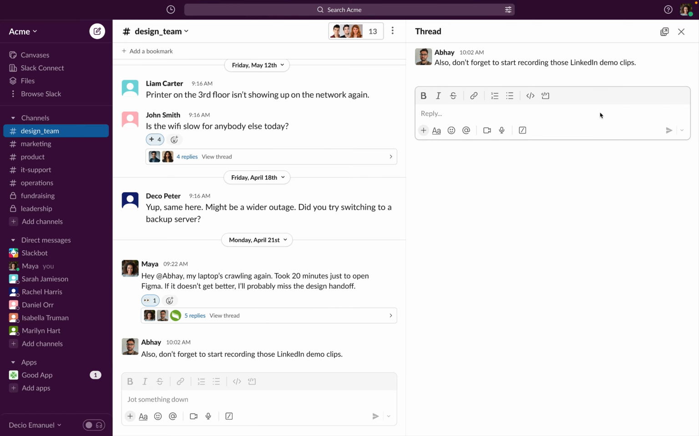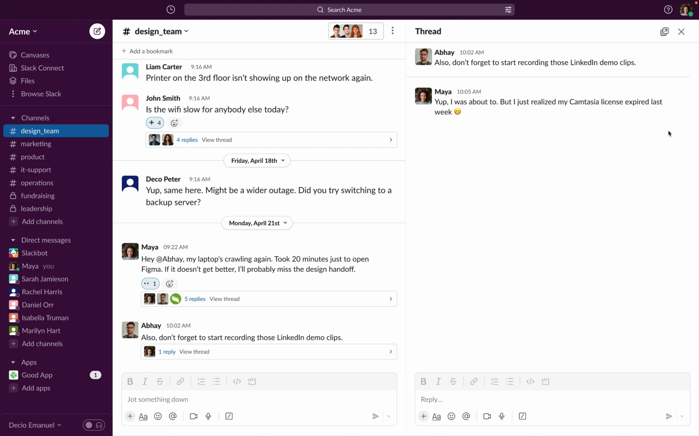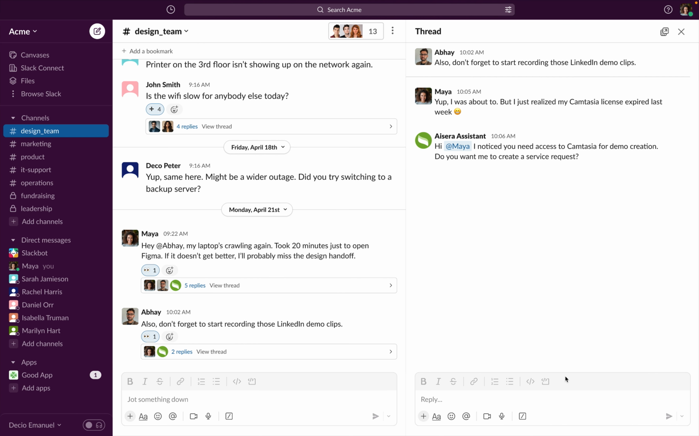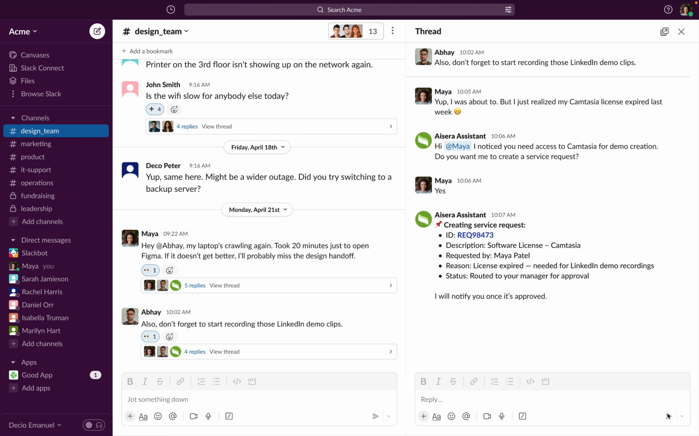In this next example, Maya is missing the tool that she needs to perform her assigned task. The Aisera Assistant recognizes her need and submits a service request on her behalf. This speeds up time to resolution and enables Maya to get the task done, boosting her productivity.